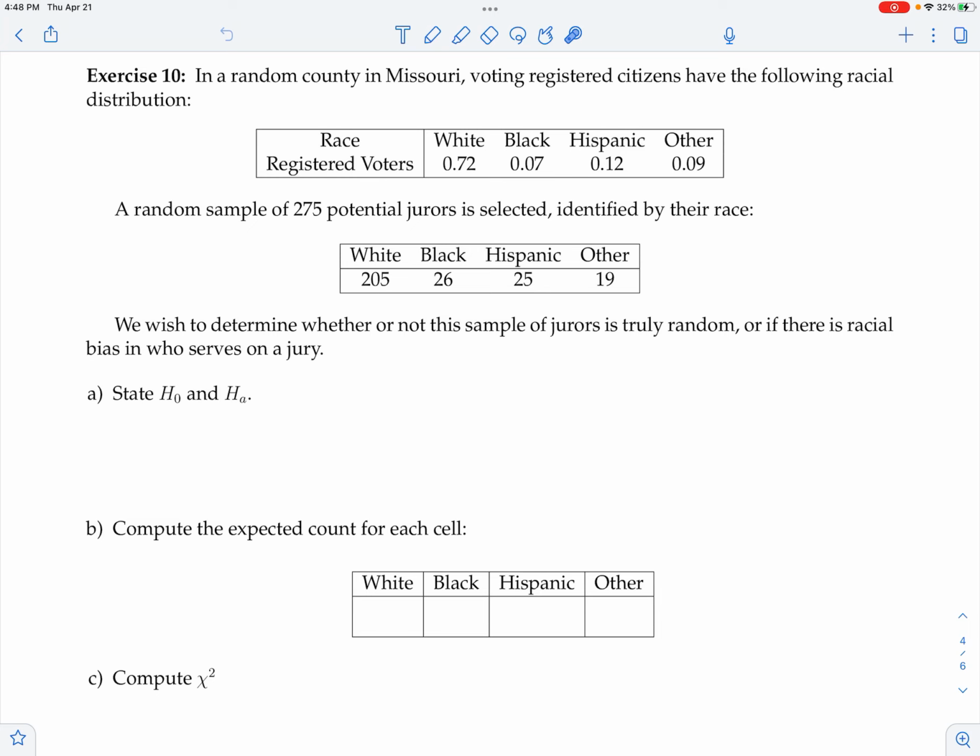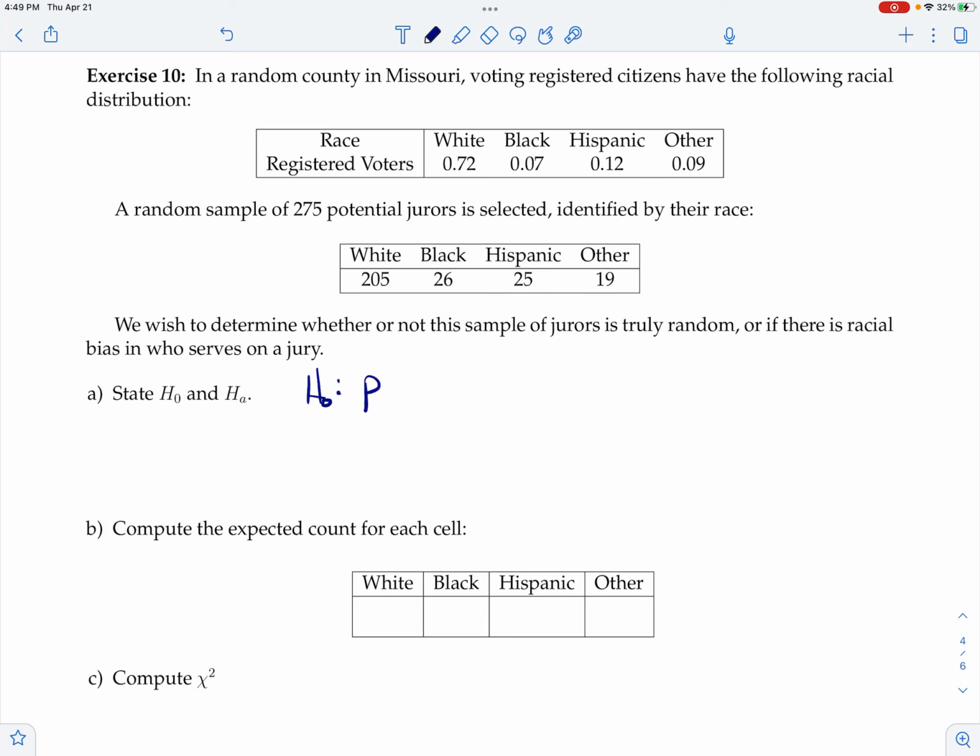And so this is a chi-squared goodness of fit problem. And so to begin, we'll state the null hypothesis. The null hypothesis here is in terms of the probabilities. It's saying, what's the probability that a white person is chosen on this jury? And if everything is fair and nothing is going on, then the probability should match the actual proportions that we already know.